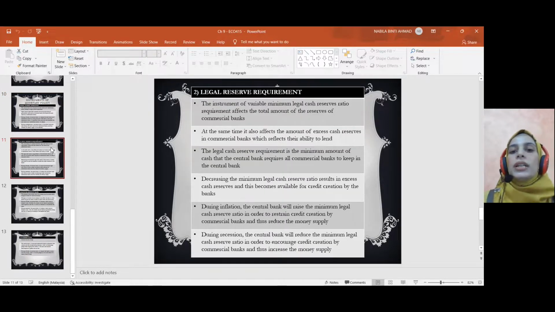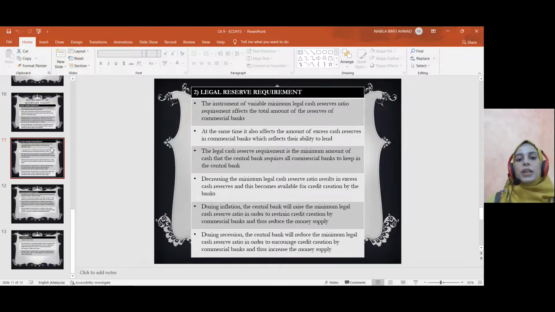Okay. Yang kedua, legal reserve requirement. So this instrument of variable minimum legal cash reserve ratio requirement affects the total amount of the reserve of commercial bank. So legal reserve requirement ni adalah minimum amount of cash that the central bank requires all commercial banks to keep in the central bank. So central bank ni, Bank Negara lah macam Malaysia ni, dia adalah macam ibu kepada semua bank. Macam RHB, Maybank, CIMB, semua tu adalah commercial bank. So commercial bank kena letakkan amount of money sebagai reserve di dalam central bank. Itu ada ratio yang kita panggil legal reserve requirement ratio.